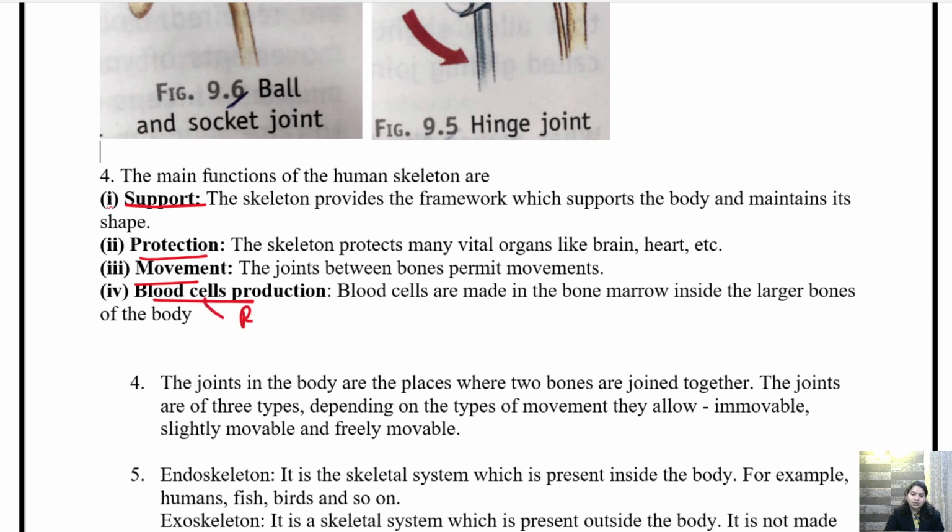Blood cell कहाँ से प्रोड्यूस होगा? बोन मैरो से. बोन मैरो कहाँ प्रेजेंट है? बोन के अंदर. Okay, the soft portion is bone marrow. Movement by joints. Movement किससे present है? Joint से. Protection of internal organs like rib cage protect which organ? Heart and lungs. And it also gives support.